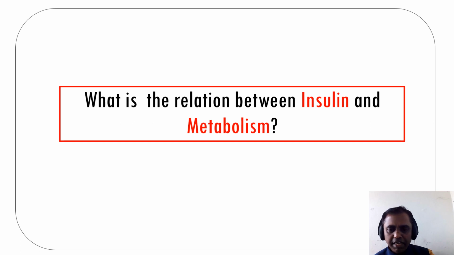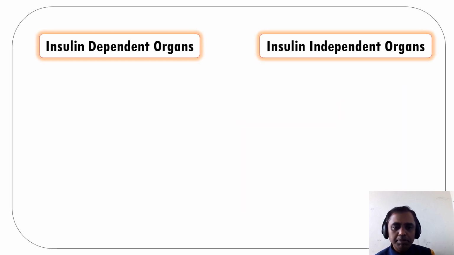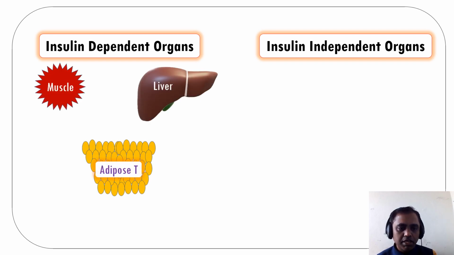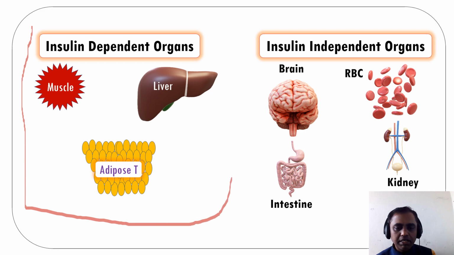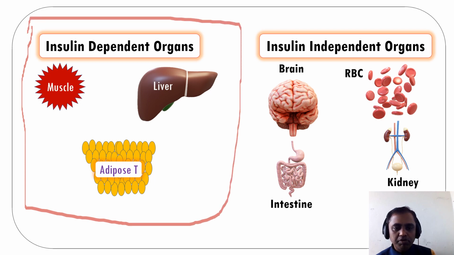Now we are going to talk about the relation between insulin and metabolism. With a simple understanding I am explaining. There are two types of organs based on insulin secretion: insulin dependent organs and insulin independent organs. Insulin dependent organs are 3: muscles, liver and adipose tissue, and insulin independent organs are 4: brain, RBC, intestine and kidney. The insulin dependent organs are mainly responsible for the pathogenesis of diabetes mellitus. Let us study in detail.